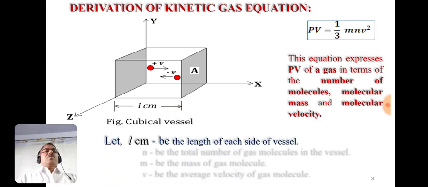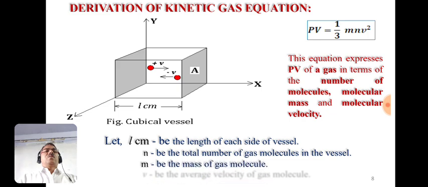Small n indicates the total number of gas molecules in the vessel, small m indicates the mass of a gas molecule, and small v indicates the average velocity of gas molecules.